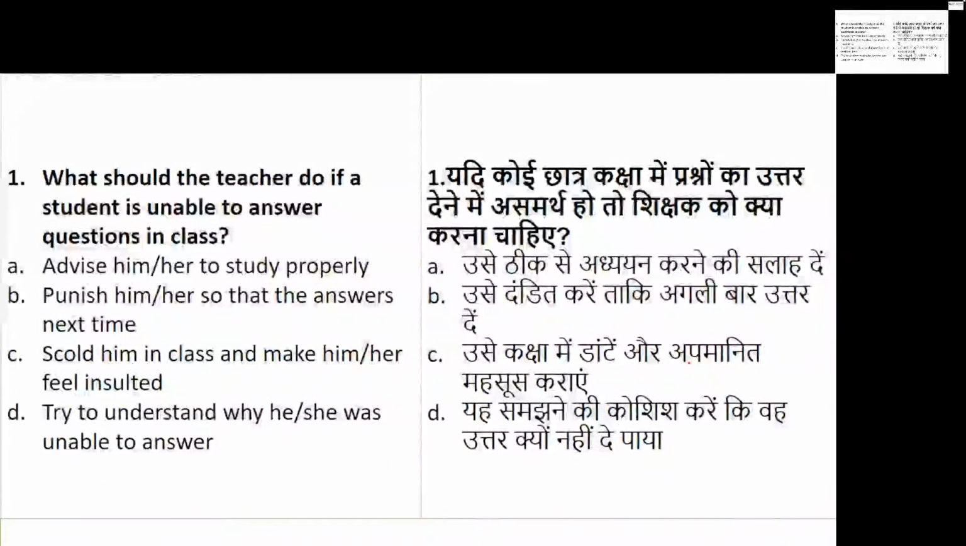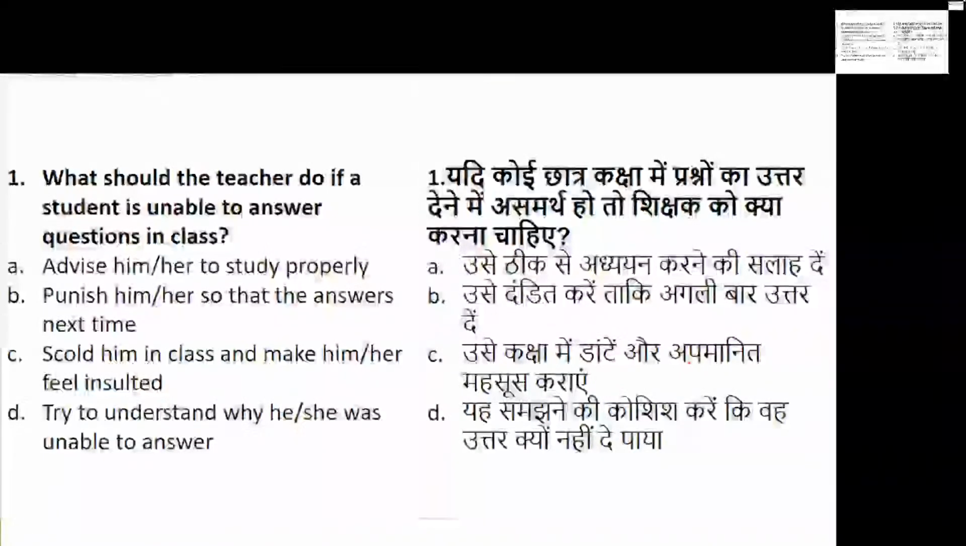So for that session, for that reason, it is basically whether to advise the student to study properly, to punish so that the student comes up with the answers correctly next time, scold him, that is, shout at the student so that he feels insulted, and maybe that can help him to cope up, or try to understand why the student was not able to answer.